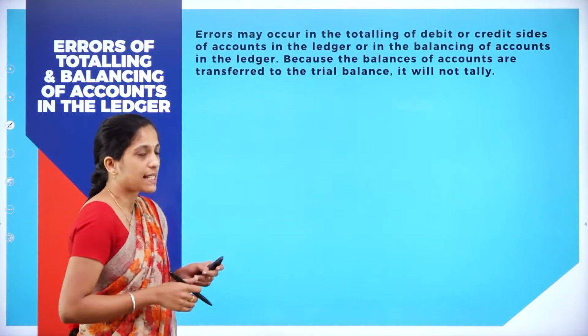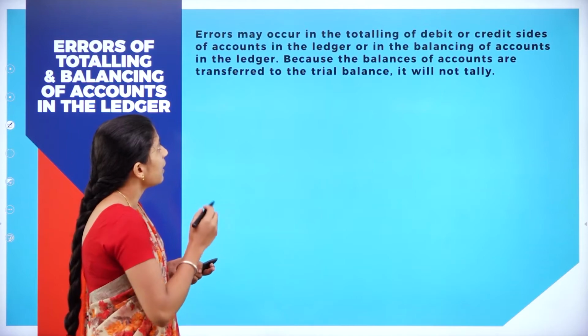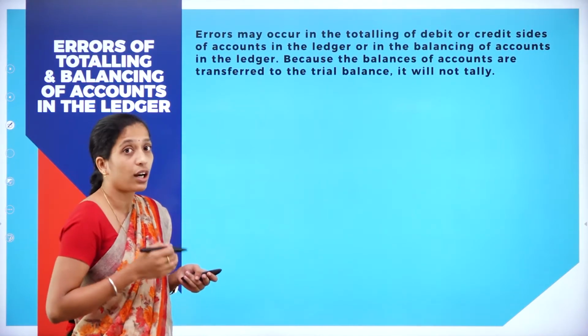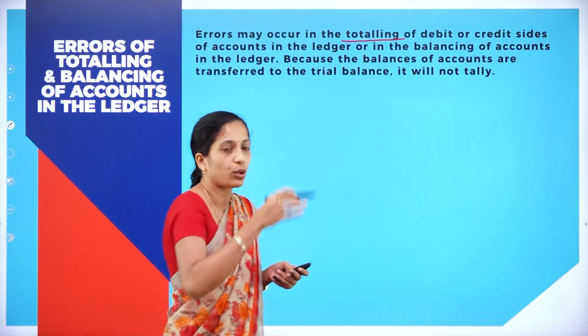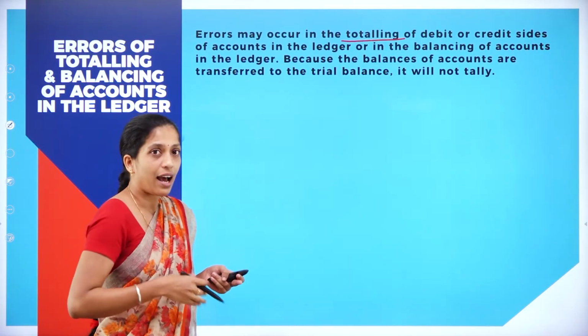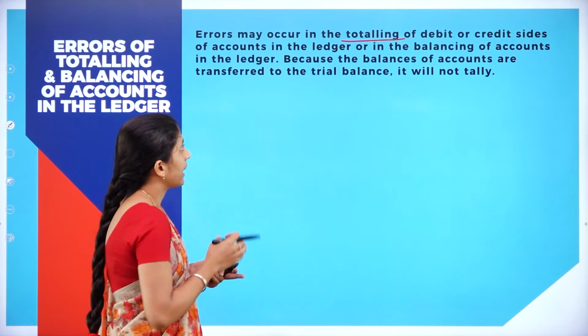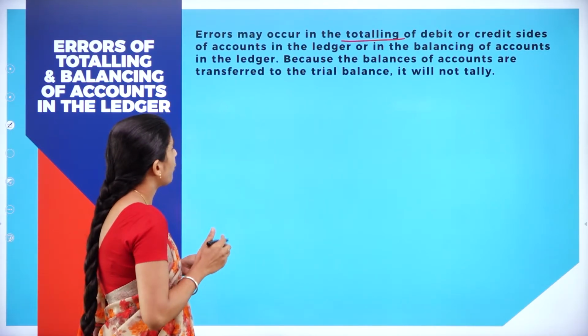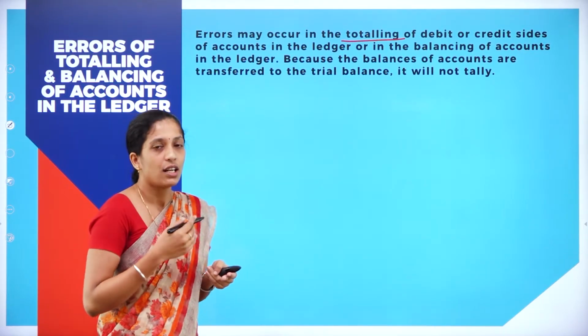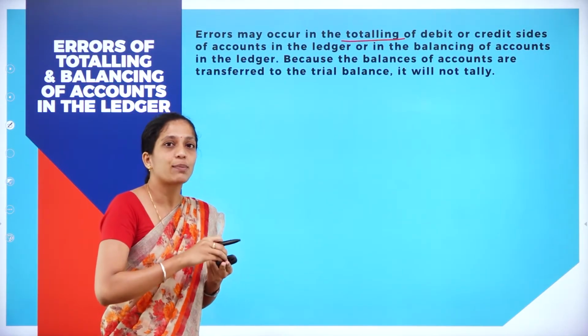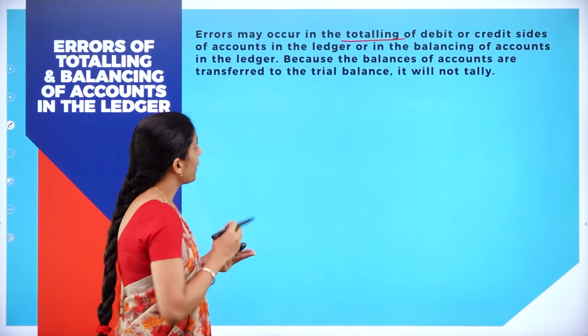So let us see what it is. Errors may occur in the totaling of the debit or credit side. You will be having a debit as well as a credit side. While totaling the amount, you might have totaled it wrongly on the debit and credit side of accounts in the ledger, and in balancing of accounts in the ledger. So your balance might be wrong or your totaling might be wrong.